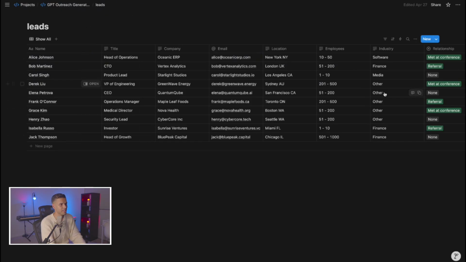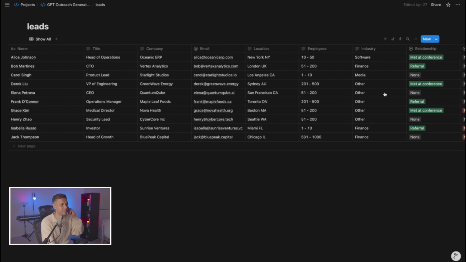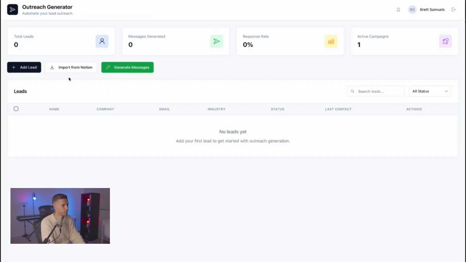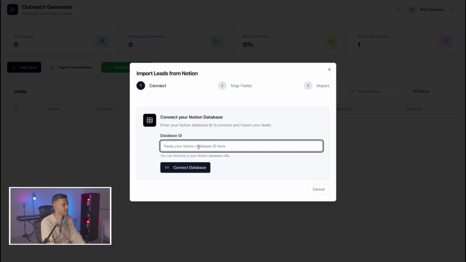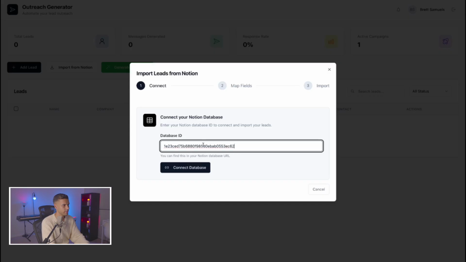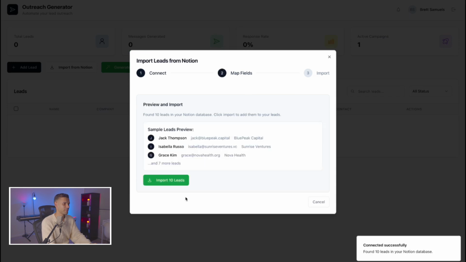Okay, so this is our leads table we're going to be pulling from. Yeah, so when I import from Notion, it's going to come from this table. Let's import from Notion, connect the database ID. We find that in our URL. It's the first portion here. Let's copy that in, paste it, and connect. There we go. Worked first time. That's insane. Let's see. Let's import.